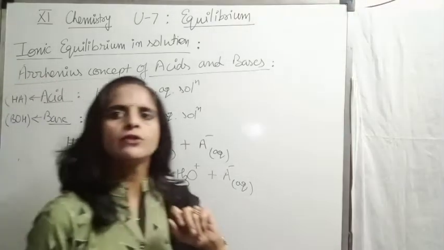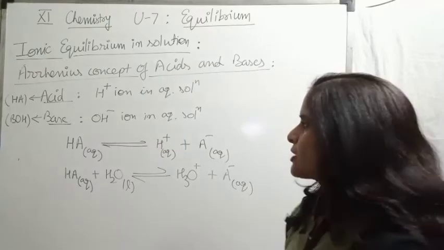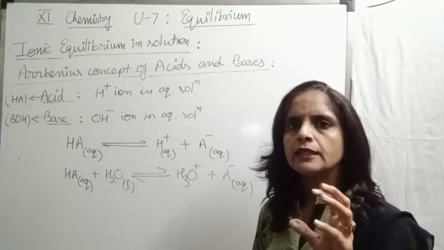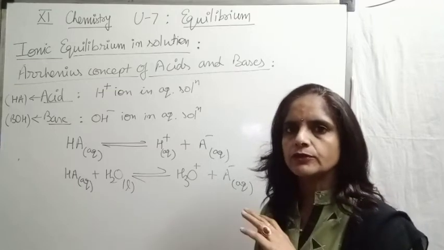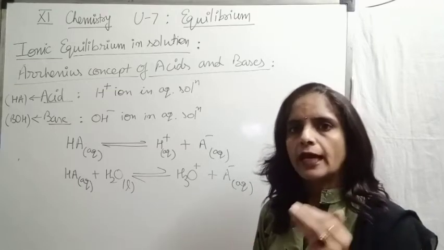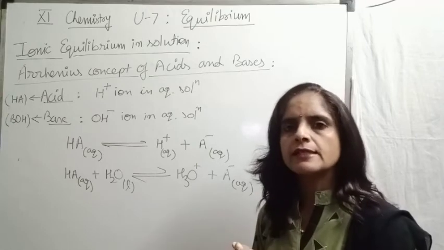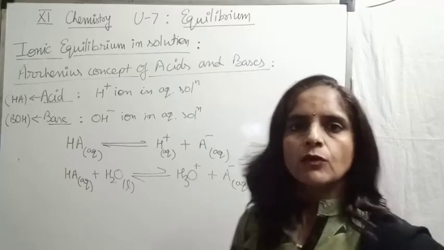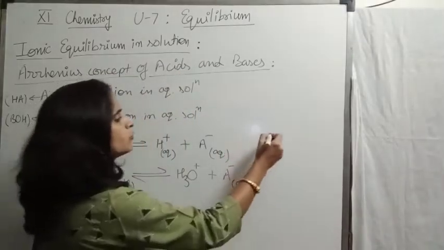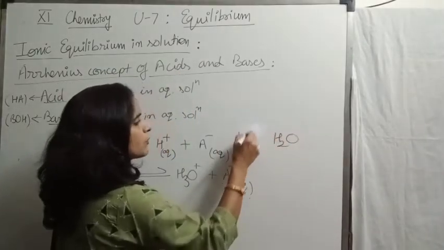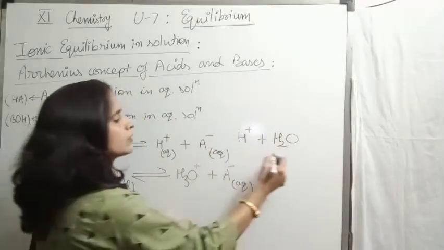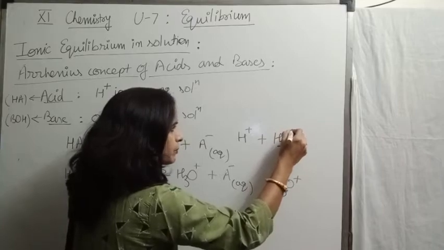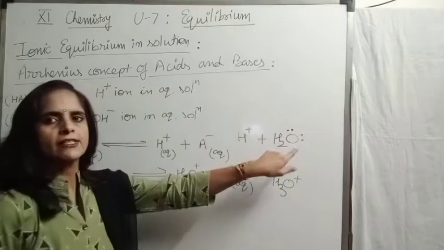Then we talk about base. H positive ion, or we may call it proton, hydrogen ion is highly reactive, very reactive. So in aqueous medium, it never exists in isolated form or in the form of H positive. What happens? It combines with a water molecule, H positive plus water, forming hydronium ion. Because it takes this lone pair, we know oxygen has 2 lone pairs.